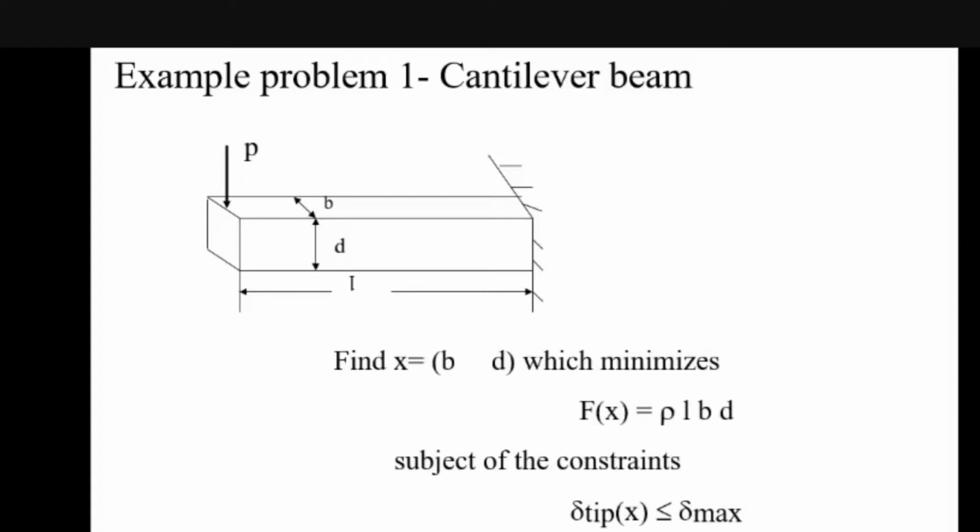Because of this load there may be deflections in the beam. The constraint is that I need to keep the deflection within a certain value, the permissible value of the design. This is one typical case where we can go for optimization of the cantilever beam.